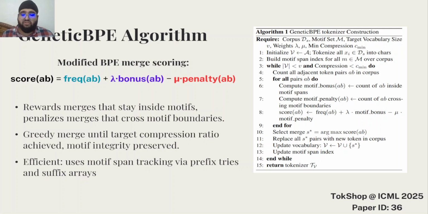The parameters we use are lambda and mu, and they help us control how strongly we want to bias towards preserving motifs. A larger lambda puts more weight on keeping merges inside motifs, while a larger mu will strongly discourage merges that would fragment them. We set mu to be larger than lambda, ensuring the penalty always outweighs any small frequency gain. So every merge decision tries to balance frequency-driven compression with domain-aware motif fidelity.